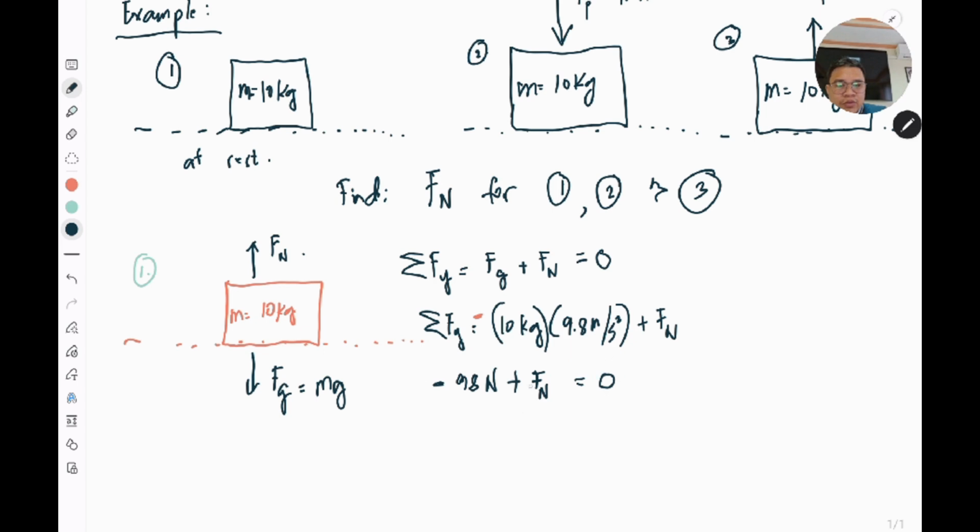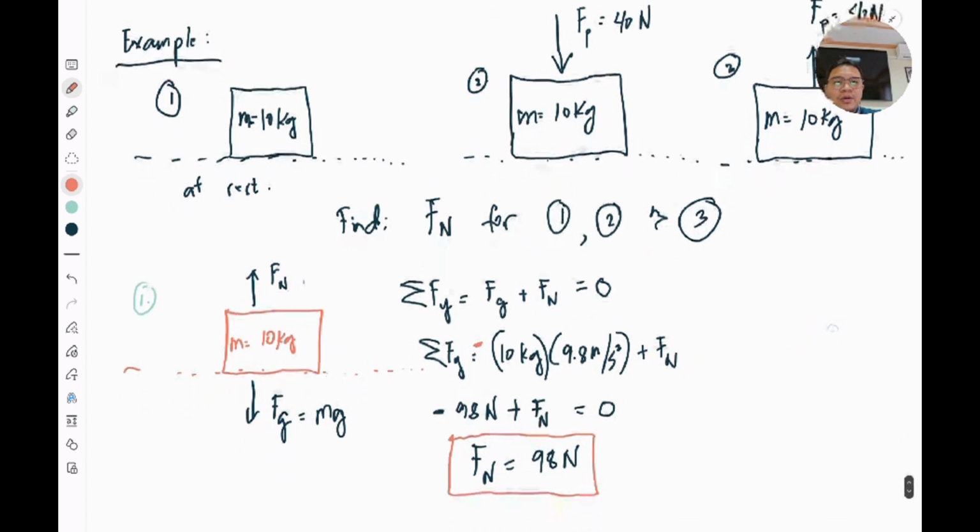Now if I transpose the other variable, that will give me Fn equal to 98 newtons. So our answer for number 1, the normal force for case number 1, is 98 newtons. It's the same value as the gravitational force, only its direction is pointing the opposite way. So that is for case number 1.